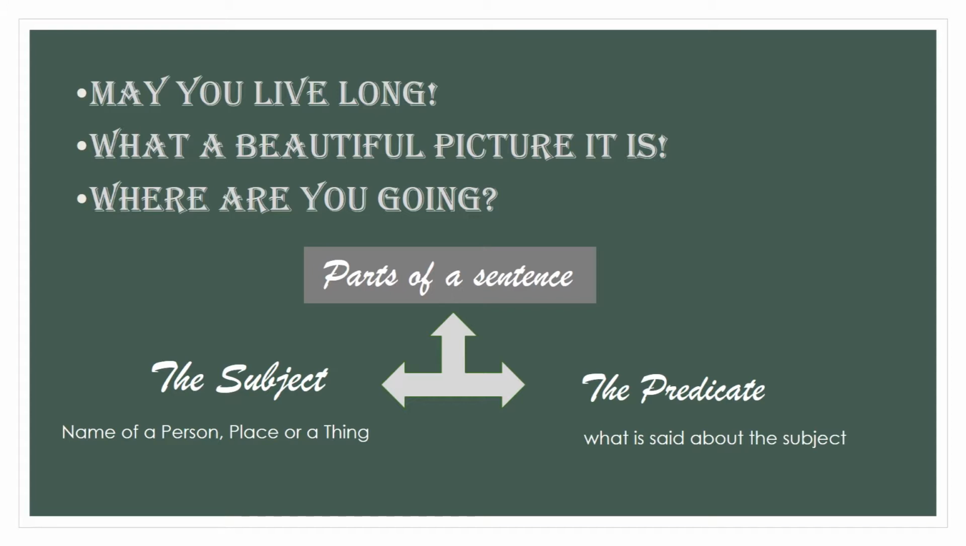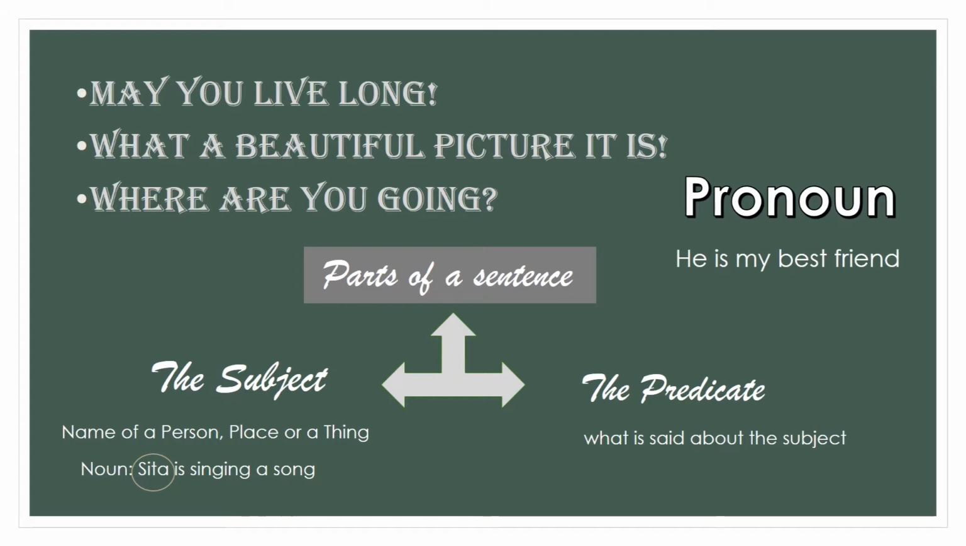It can be used in many ways, like as a noun. Sita is singing a song. Here Sita is a noun and she is singing a song. Or it can be used as a pronoun. And the sentence is, he is my best friend. Here he is the person who is my best friend.